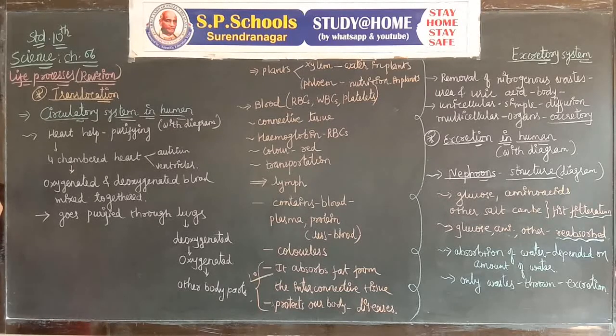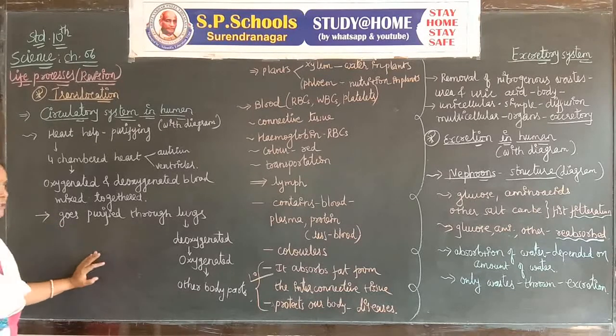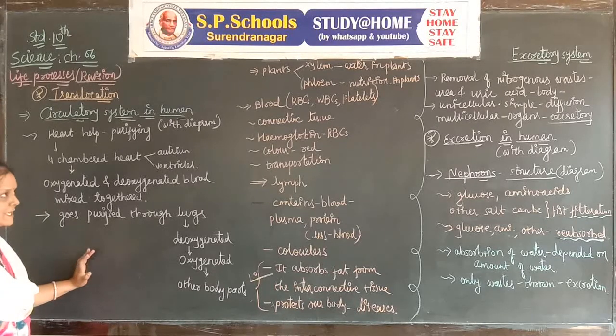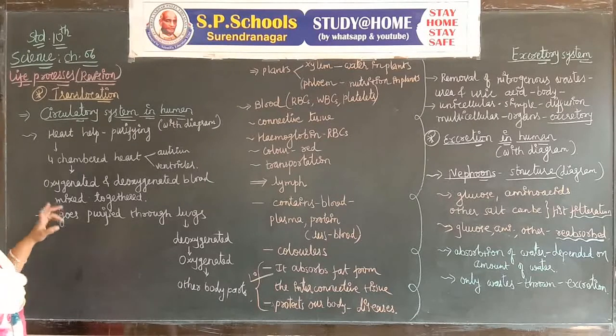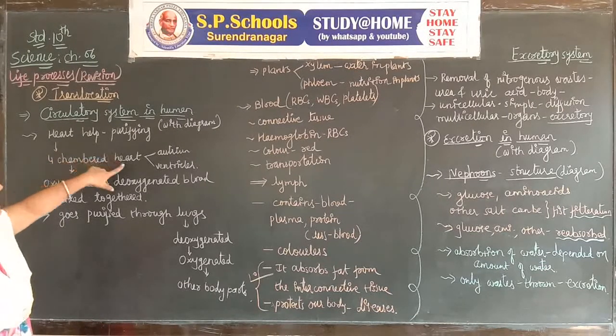And you have to study translocation in plants. Two tissues are helpful for the translocation of plants. Translocation of water is with the help of xylem, and nutrition in the plant is with the help of phloem. This information is helpful for translocation. You have to draw two diagrams: one for the internal structure of the heart and the second for the circulatory system of the heart.